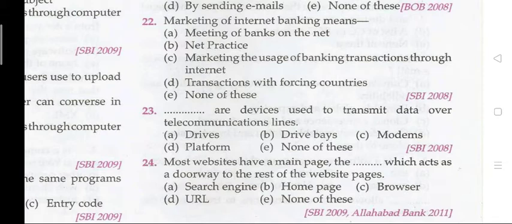Question 23: dash are devices used to transmit data over telecommunication lines. The right answer is C, that is modems. Modems are devices used to transmit data over telecommunications lines. Question 24: most websites have a main page, the dash, which acts as a doorway to the rest of the website pages. B, that is home page.